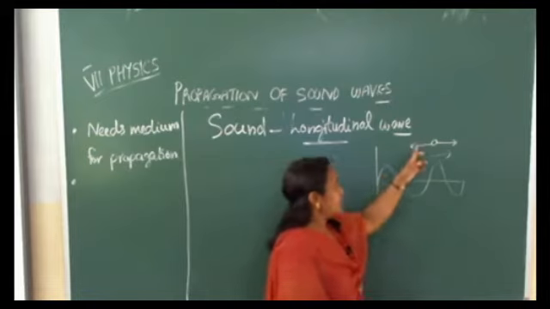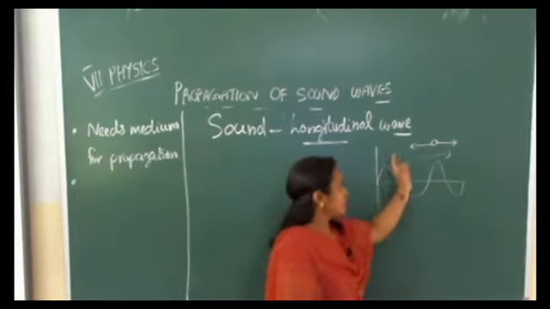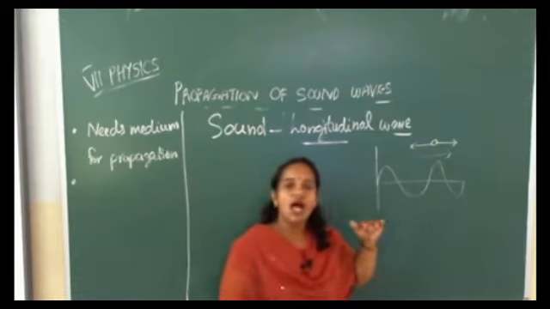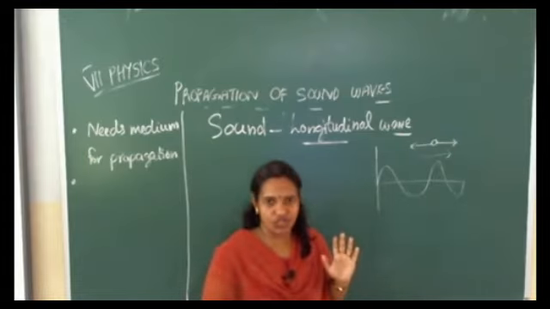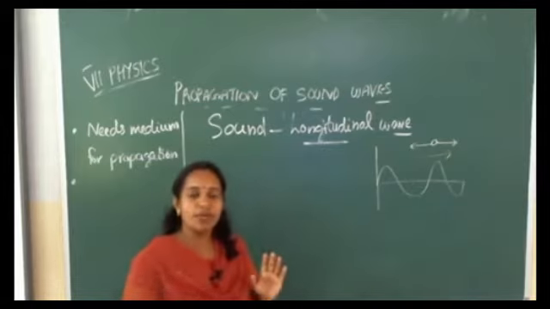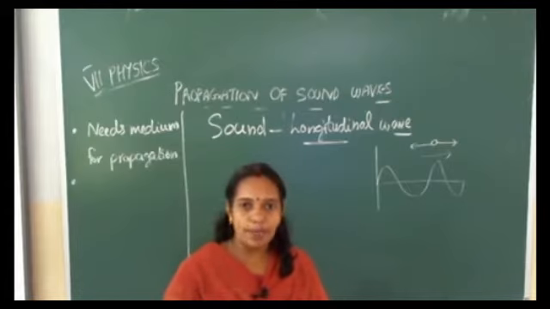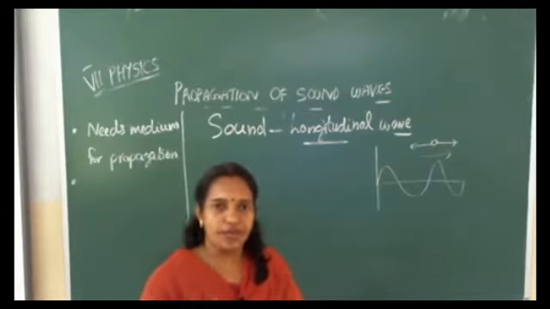Here the direction of vibration of particle and the direction of propagation of sound are in the same direction. That means longitudinal wave is a wave in which particle vibrates in the same direction of propagation of wave.